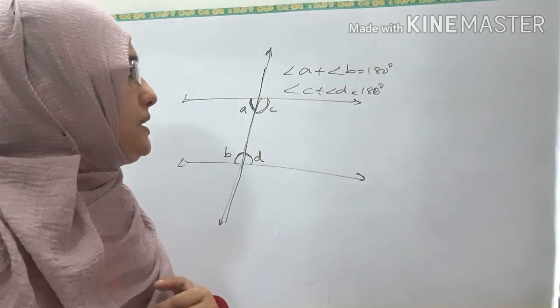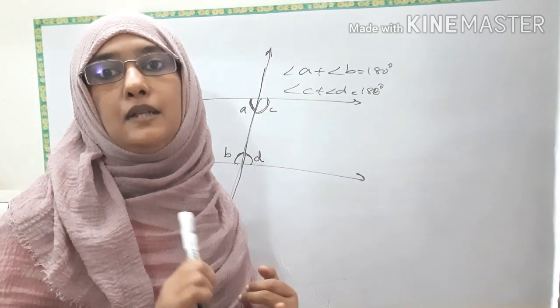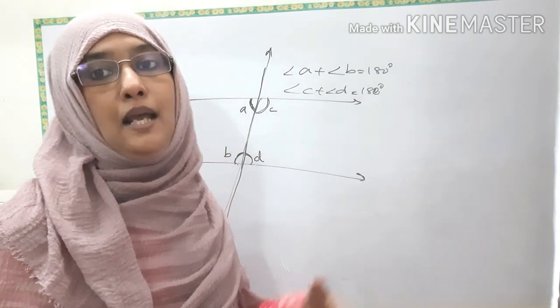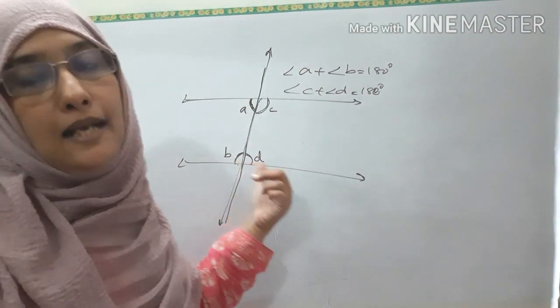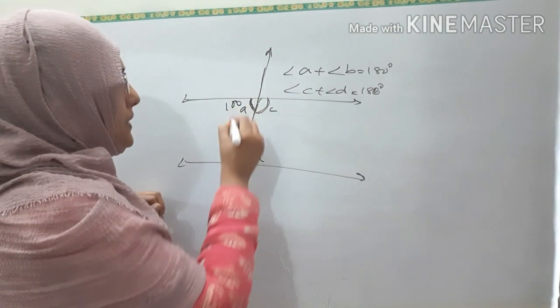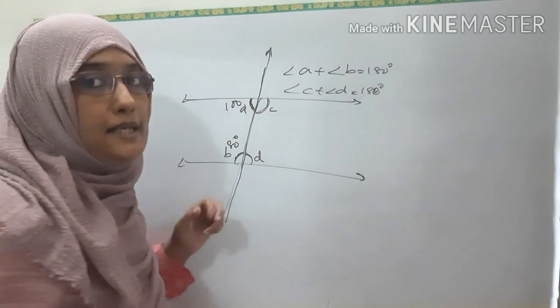So which are the properties you studied? Corresponding angles will be equal. Vertically opposite angles will be equal. Alternate interior angles will be equal. And the angles on the same side of the transversal will be supplementary. Suppose this is 100 degrees. Then what will be this one? 180 minus 100, that is, this will be 80 degrees. Clear?